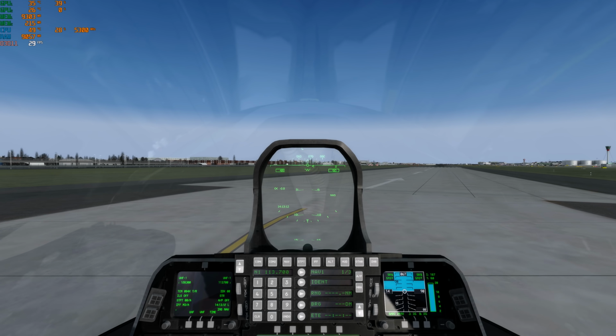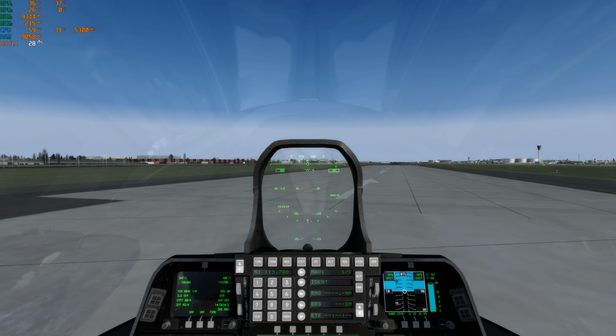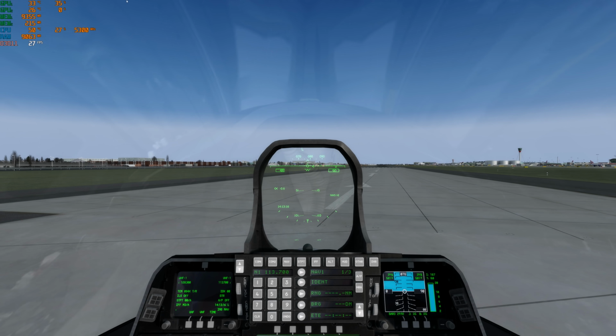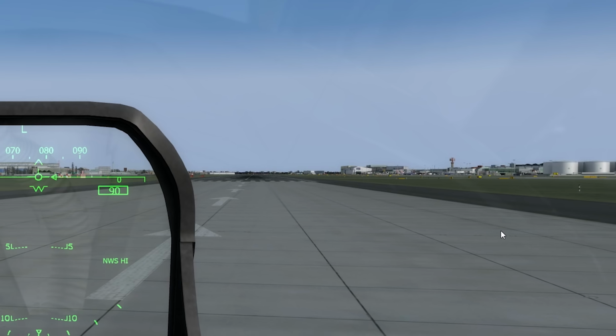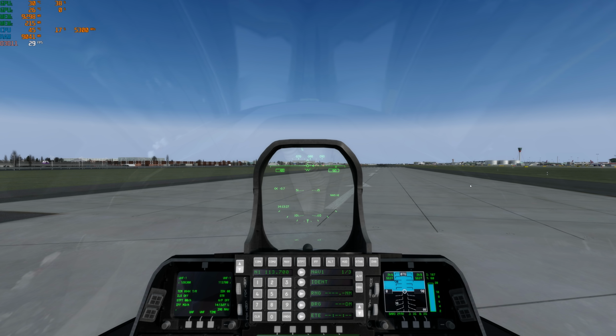And look at that, there they are. So as you can see here, there's no black buildings. These are already drawn in place. Textures are there, so we didn't have to wait for these to get drawn and present themselves. So as you can see, that setting already has had some benefit.